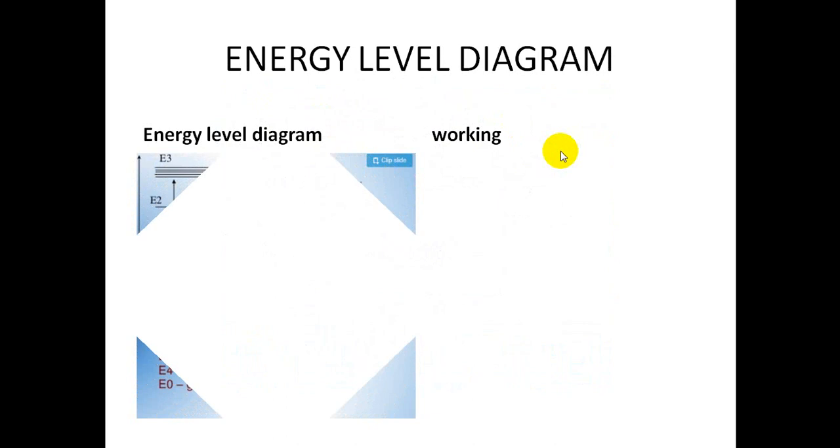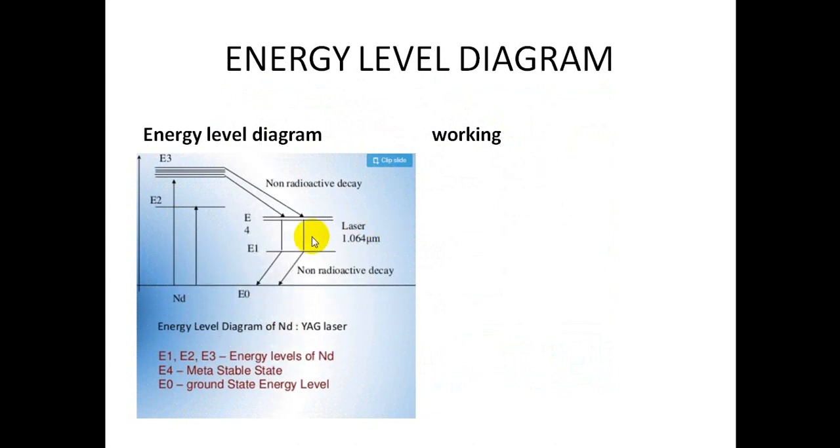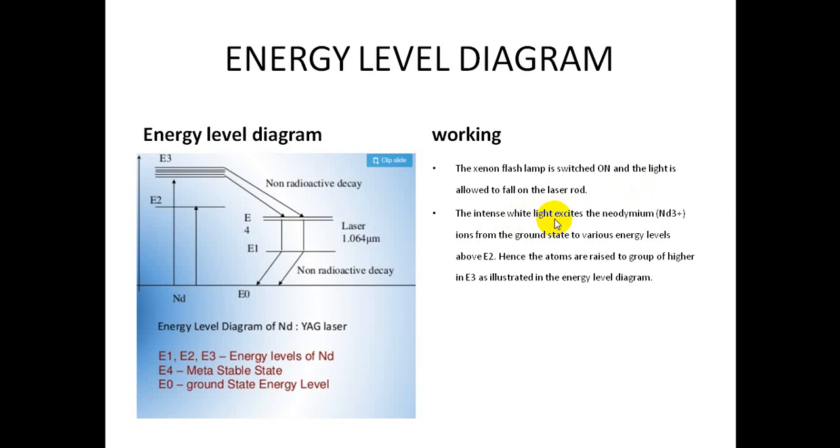Come to the energy level diagram. So this is the energy level diagram. The xenon flash lamp is switched on. The light is allowed to fall on the laser rod. The intense white light excites neodymium ions. So these are the neodymium ions which are present in the ground state, that is E0. E0 is the ground state. E1, E2, E3, E4 are the higher energy levels of neodymium ions.